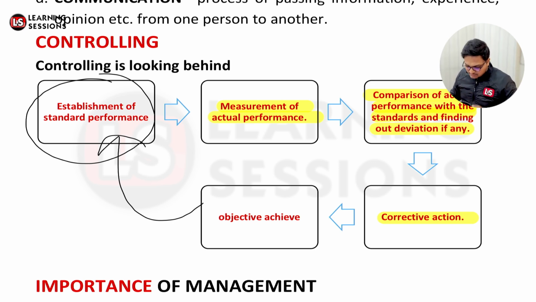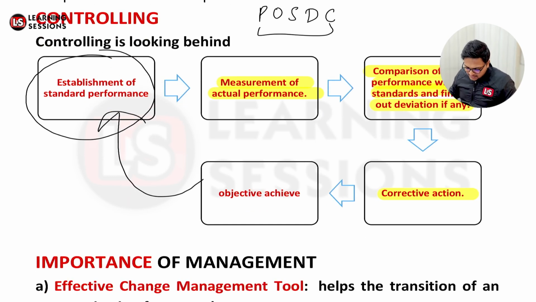So these are the five main things related to management. First one was planning, then organizing, then staffing, directing, and further controlling, right? So this is actually POSDC, right? After that, now let's move further.